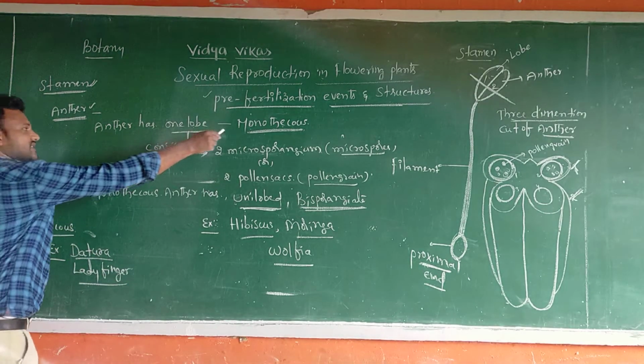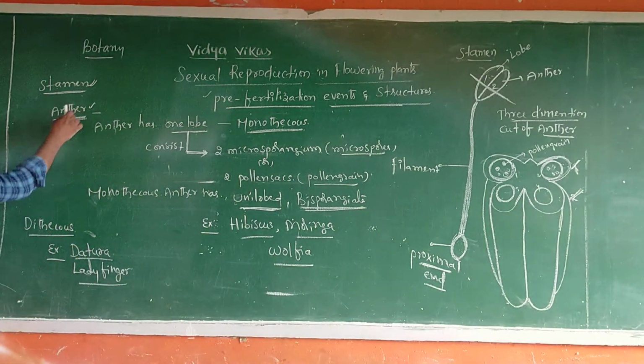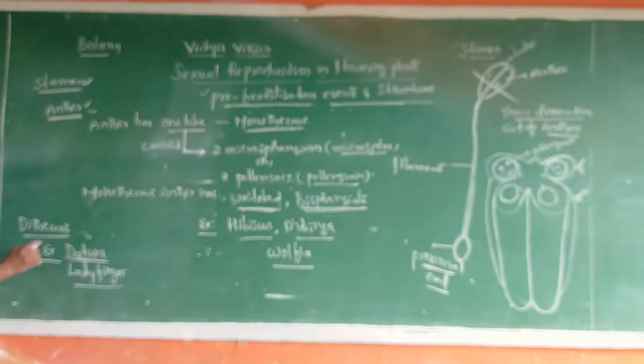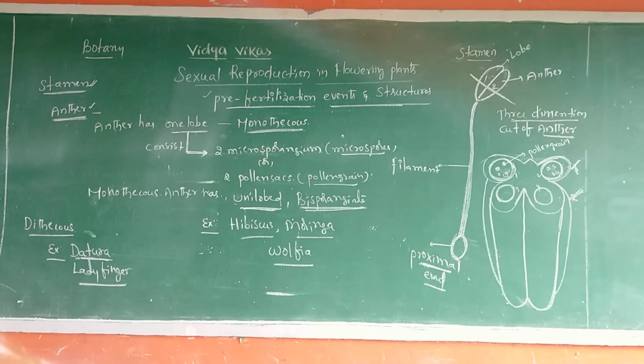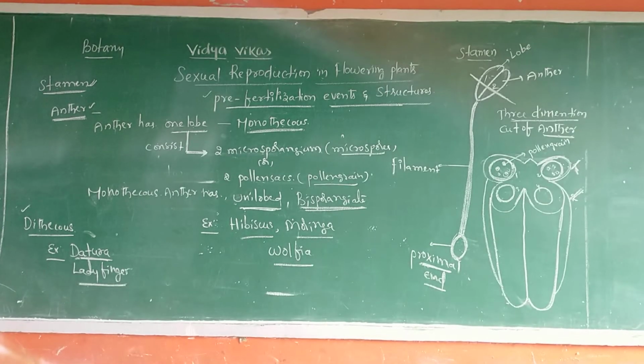Monothecous examples: hibiscus, moringa, wolffia. Dithecous examples: datura, lady finger. This is about the anther.